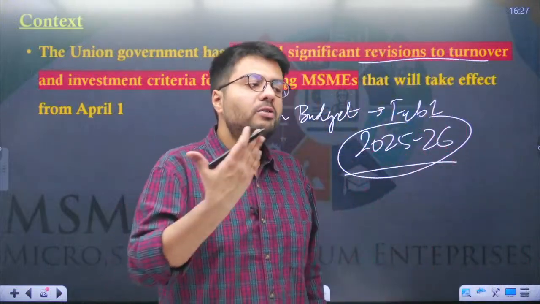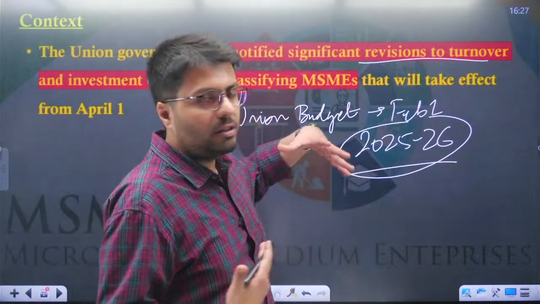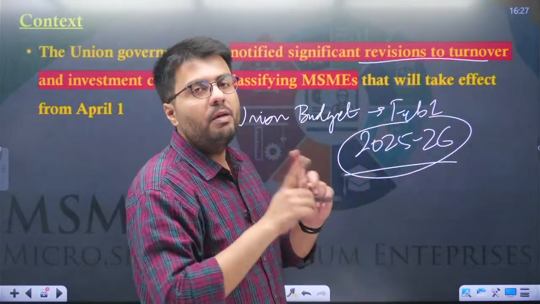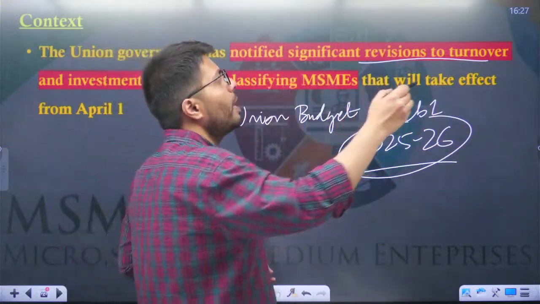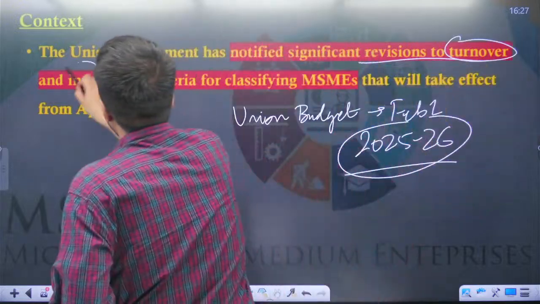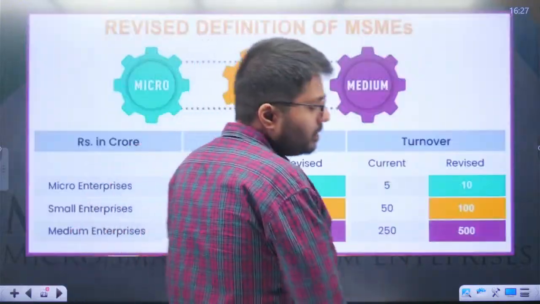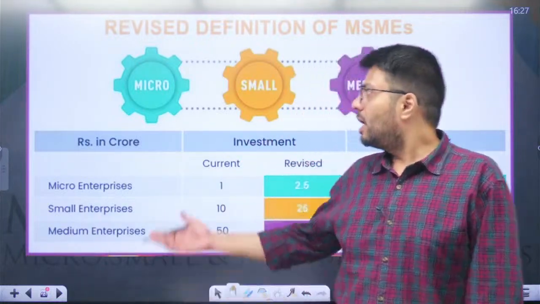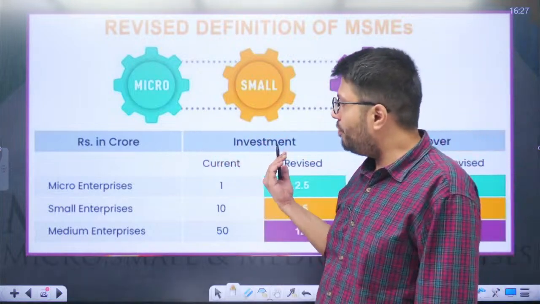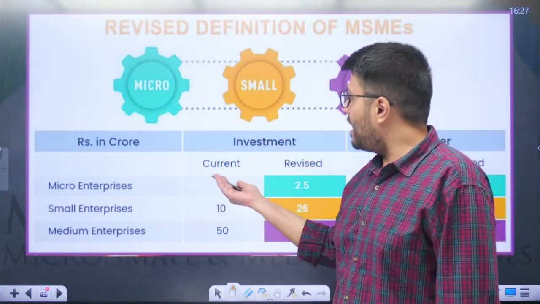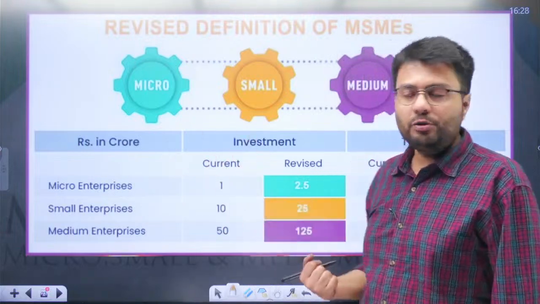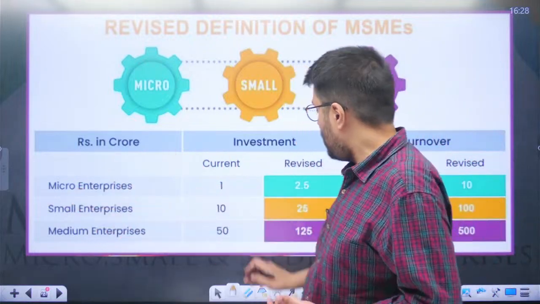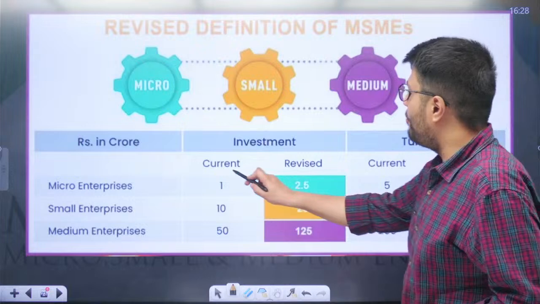Now, you understand, since 2020 onwards, the criteria to classify MSMEs presents a similar criteria for both service-based and manufacturing-based MSMEs based on two factors, that is their investment and their turnover. So, let us understand how this criteria is being revised. For micro enterprises in terms of investment, the criteria earlier was that for less than 1 crore rupees of investment every year, the companies would have been classified as micro enterprises. Now, this has been revised to 2.5 crore rupees.